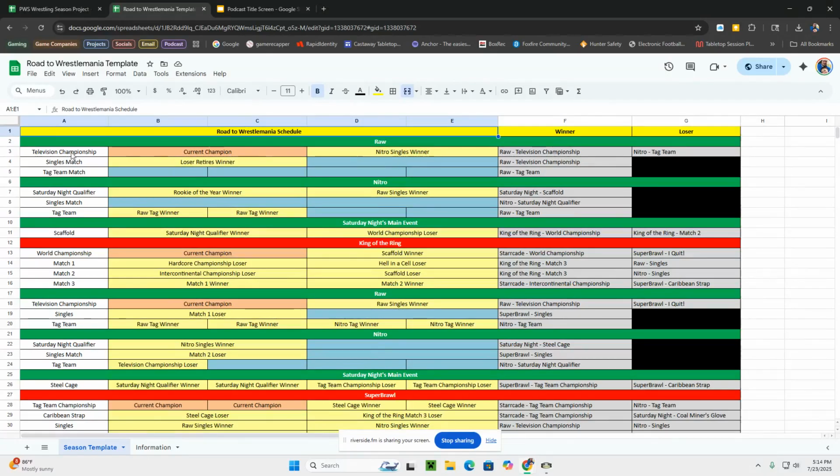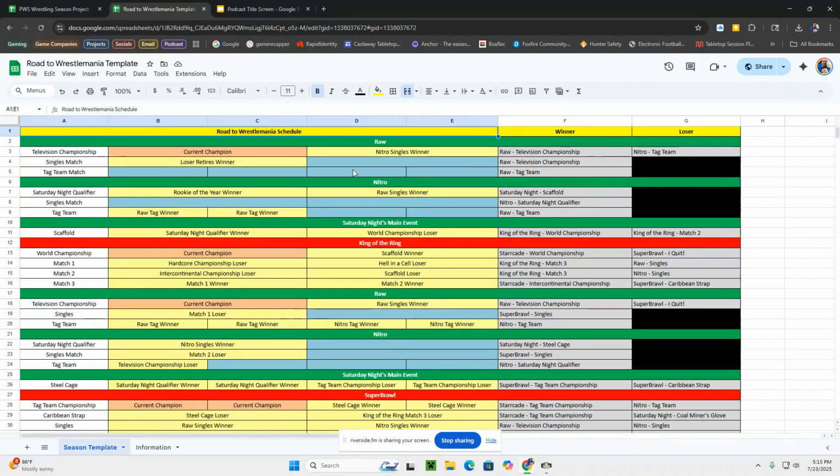So you can see in this case, the television championship, the winner is going to go to the television championship again at the next Raw event. So that would be here. And the loser has to take part in this Nitro tag team match, which is going to be not the next Nitro, but skipping forward to here. And you can see here in this tag team match, this television championship loser is going to then join and take part in the match with an unknown opponent against an unknown tag team. So that's what that would indicate.